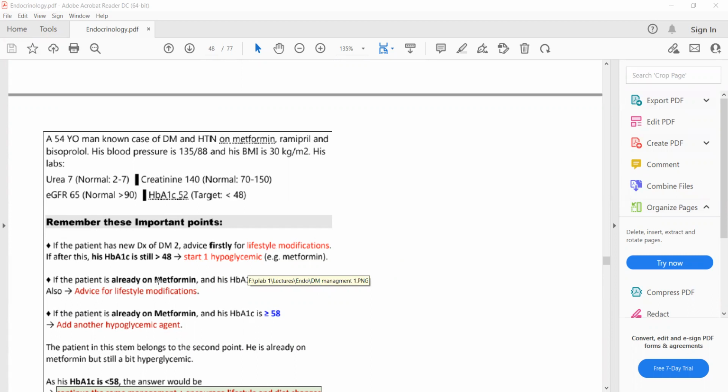If the patient is already on metformin, and his HbA1c is still high but less than 58, the threshold to add a second anti-diabetic drug is 58.